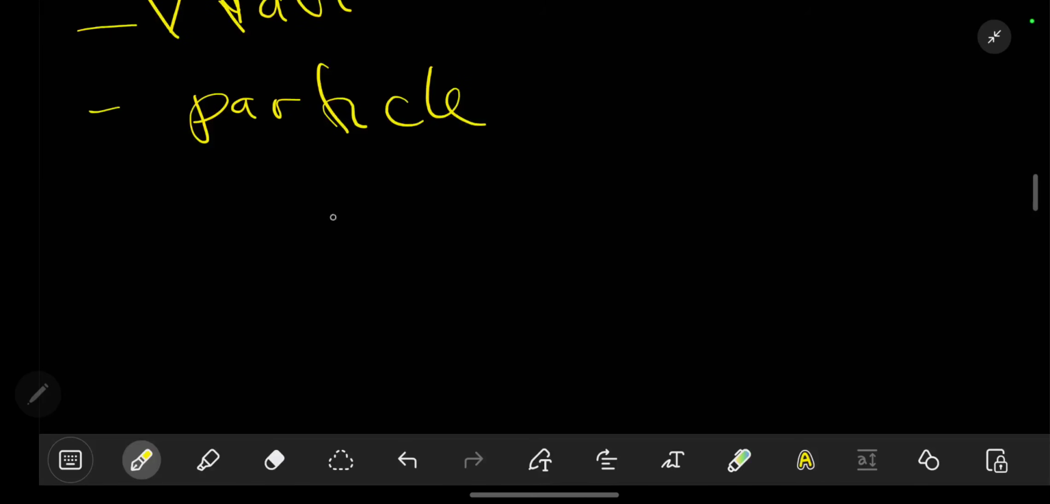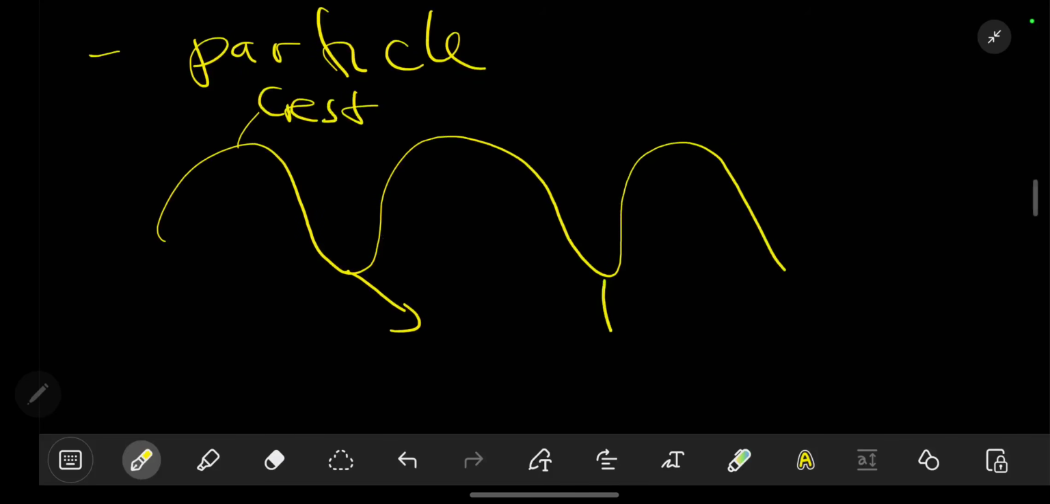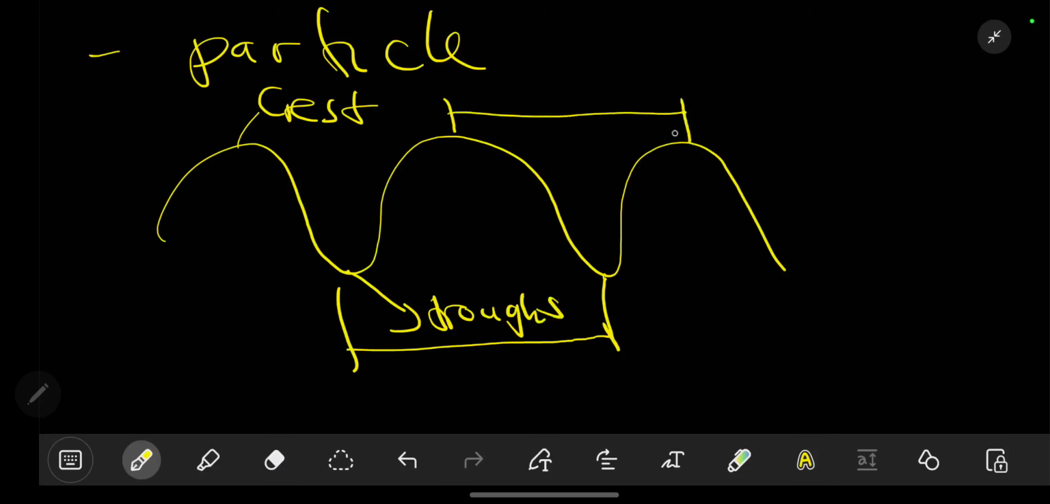We know light is a wave because it has crests and troughs. So this is a trough, this is a crest. It has various features such as the wavelength, which is the distance between two successive troughs, these are troughs, or the distance between two successive crests. So that is light, it is a wave.